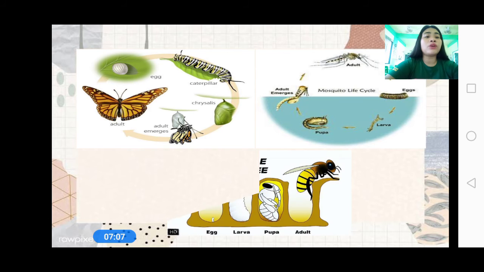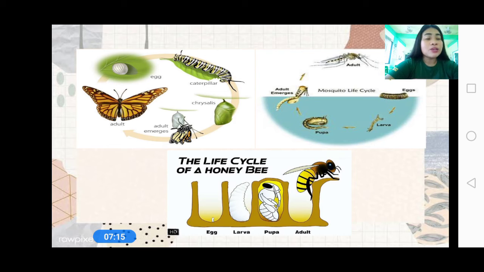And then we have also the life cycle of a honeybee. We have the egg, the larva, the pupa, and the adult. So those are the insects that undergo complete metamorphosis.